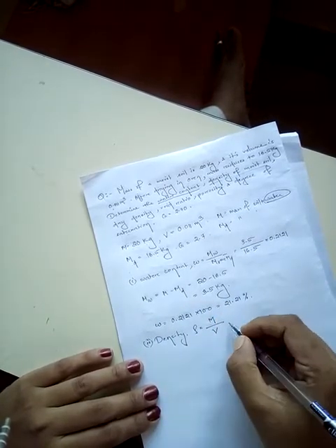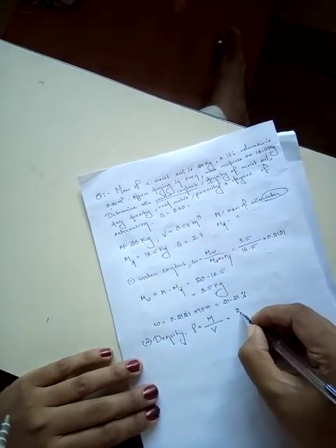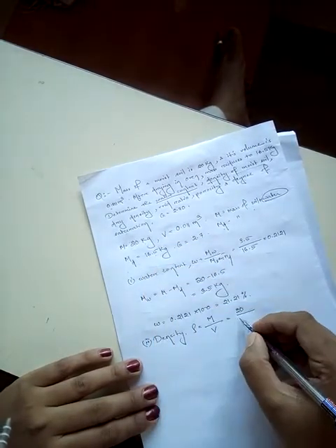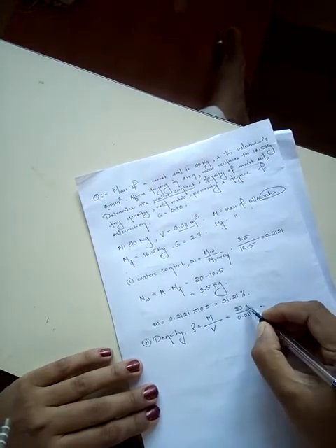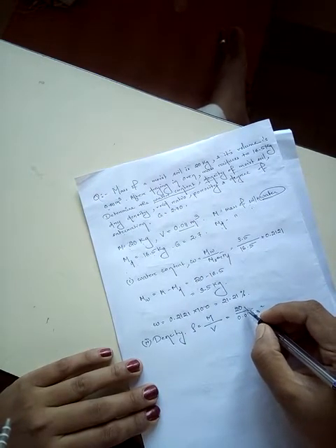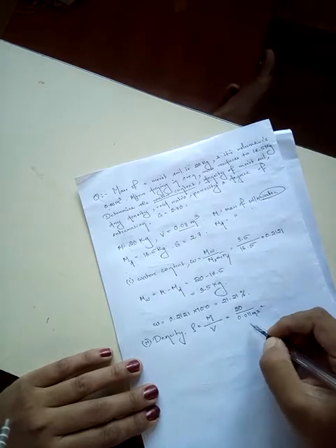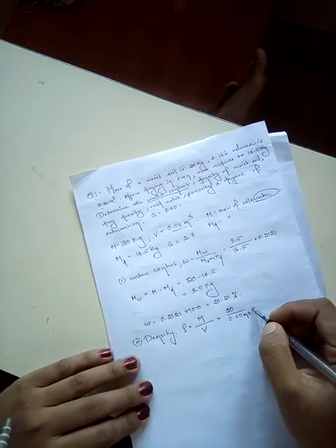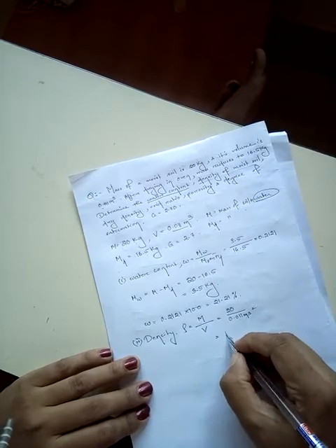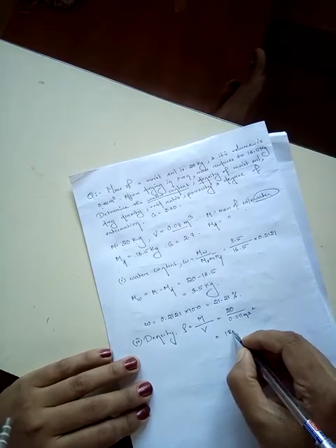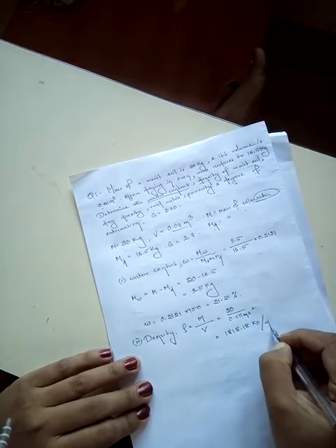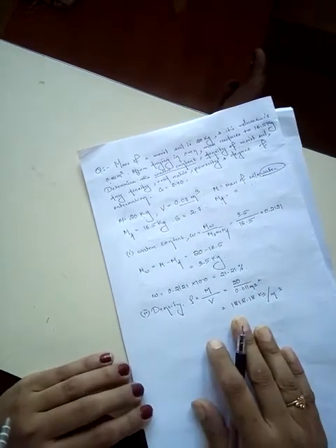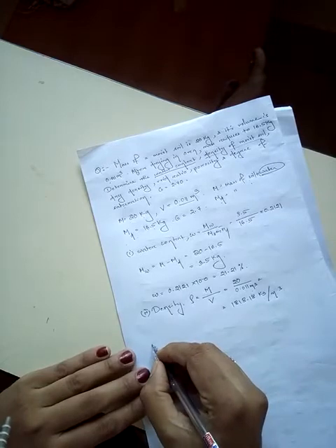So bulk density is total mass by total volume. All are given in the question. Total mass is given as 20 kg and total volume is given as 0.011 meter cube. The 20 has a unit of kg and volume has the unit meter cube, so the answer will be in kg per meter cube, and it is coming as 1818.18 kg per meter cube. This is our bulk density or density of moist soil.